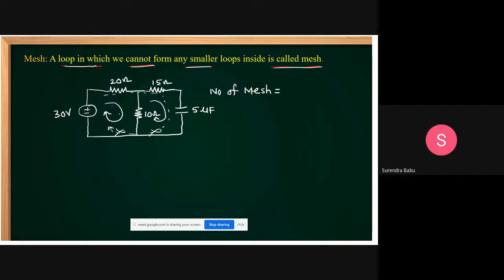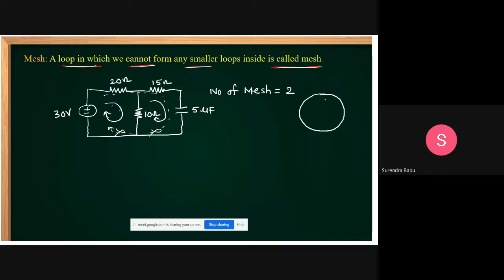A mesh is also a loop, but inside it does not consist of any smaller loops. You take this as the mesh, but is there any other loop inside? No. That's why it is a mesh. It is a closed loop. Inside, is there any other mesh? No. That's why the number of meshes equals 2. Understand? That's how you can clearly understand this concept.